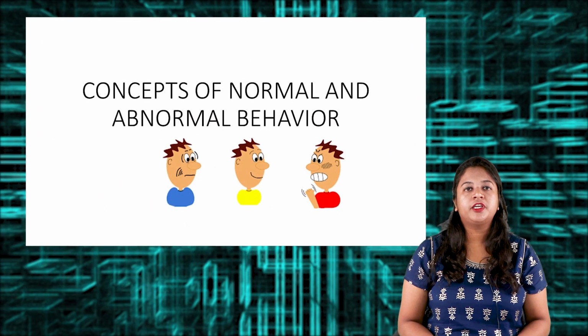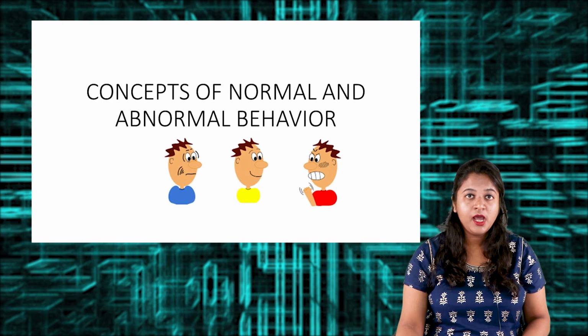Why do people behave in a particular way? We can term it as normal behavior or abnormal behavior. When we look at a person, we understand whether the person is behaving in a normal way or is having an abnormal behavior. We have various concepts given by various psychologists, or theorists, who tell what is normal behavior and what is abnormal behavior. So today you're going to learn about the concepts of normal and abnormal behavior.